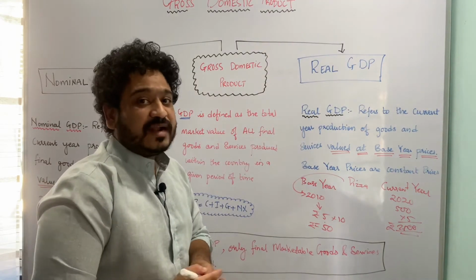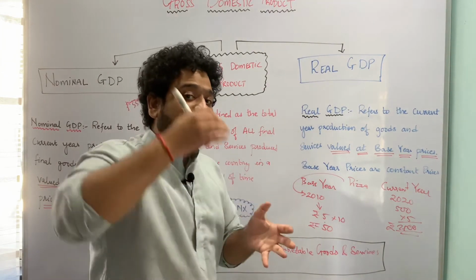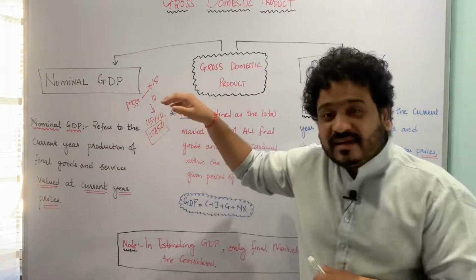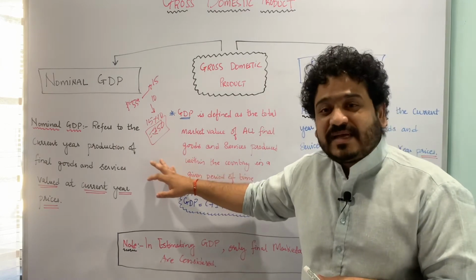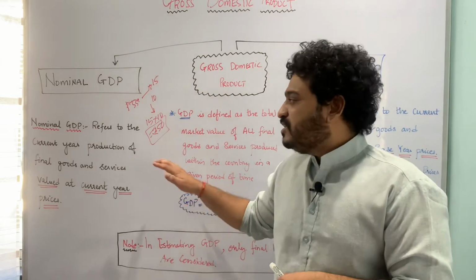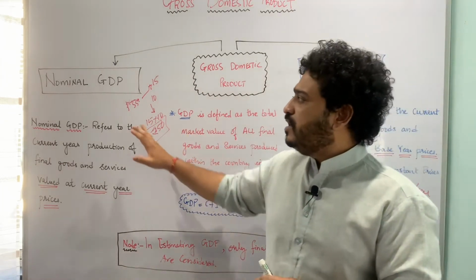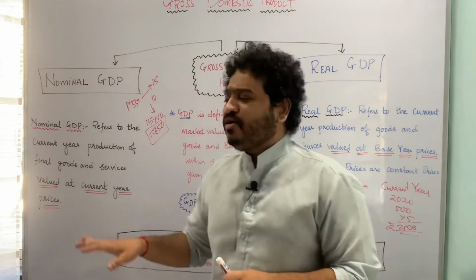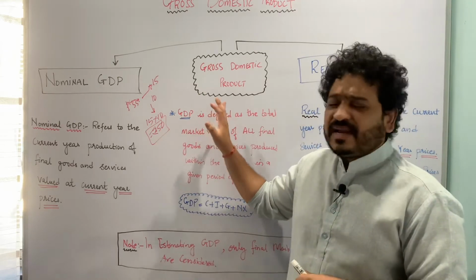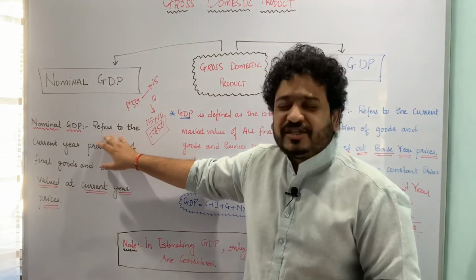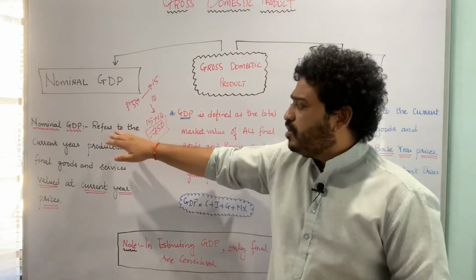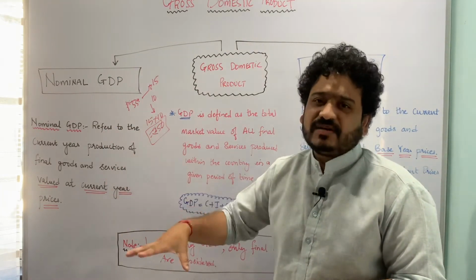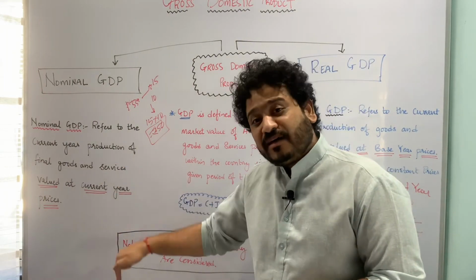Here I am looking at the current year's production at the prices of the base year. In the earlier case, I was looking at current year's production at the prices prevailing in the current year itself. So this is the major distinction between nominal GDP as well as real GDP. I hope the idea of what GDP is, as well as the concepts of nominal GDP and real GDP, is pretty much clear. In nominal GDP, I am looking at the current year's production of both goods as well as services valued at the current year's prices.